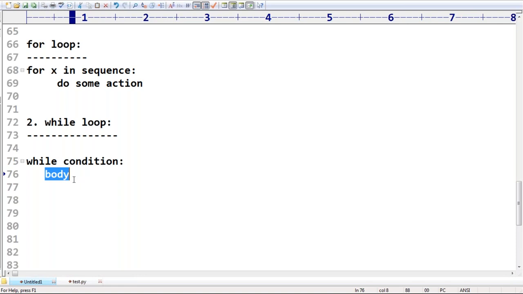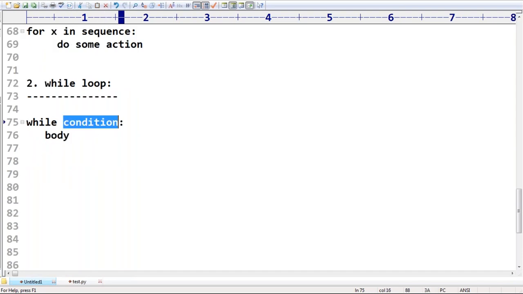Can you please tell when the while loop will be stopped? When will the while loop execution be stopped, sir? The only possibility is once this condition fails. If the condition returns false, once this condition returns false, then only the while loop will be stopped. Remember that. If the condition fails, then automatically the body won't be executed. This is the syntax, right?